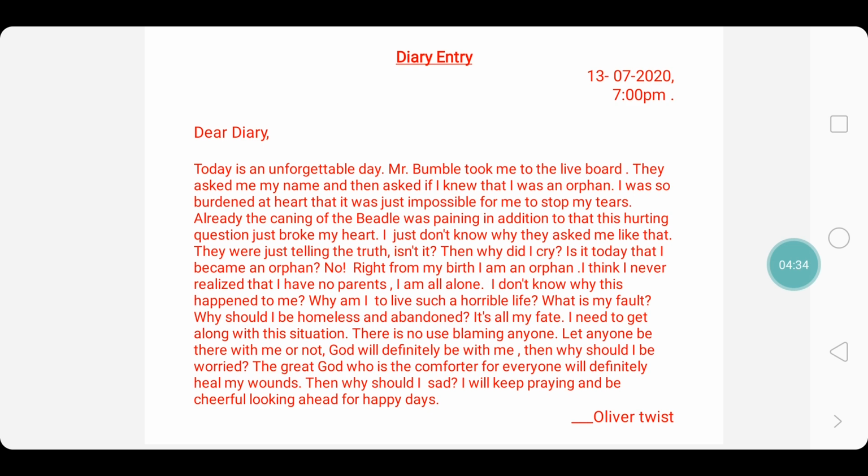Now look children, this is an incident, that is Bumble took him to the live board. They asked him a few questions which were hurting and apart from that Bumble also hit him, that was also paining. Now we go with the personal feelings. I just don't know why they asked me like that. They were just telling the truth, isn't it? Then why did I cry? Is it today that I became an orphan? No. Right from my birth, I am an orphan. Then why did I cry today?